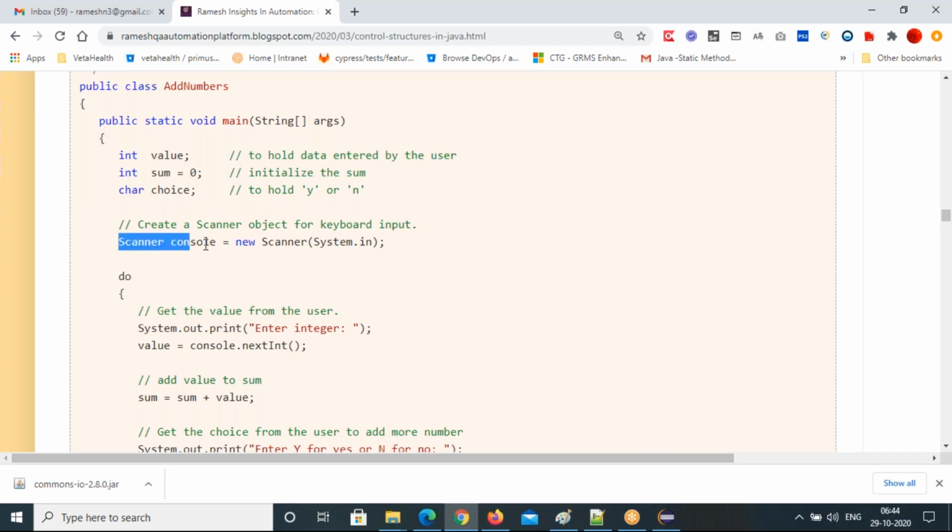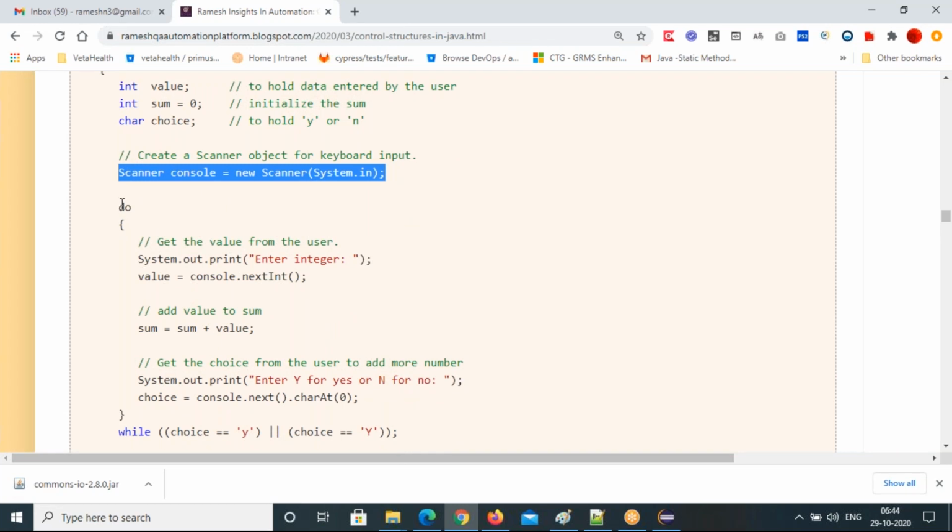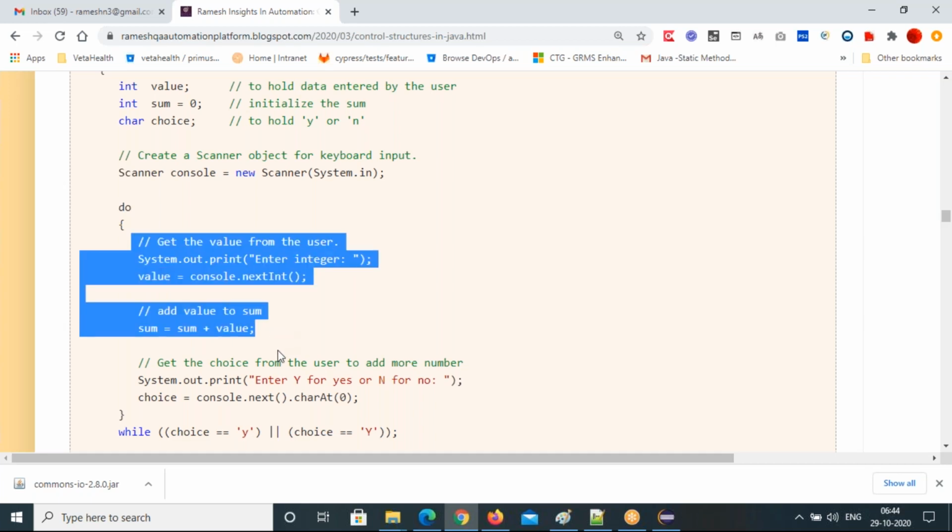And I'm creating an object for the Scanner class, then do, and System.out.println, enter the integer number, and store it in this local variable whatever you have declared, and I'm assigning a value for that. console.nextInt and sum equal to sum plus value. These are all logic statements.